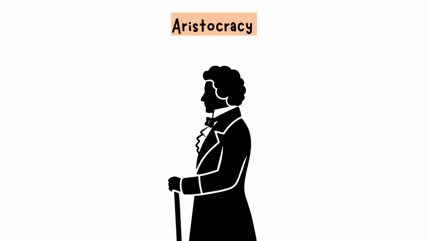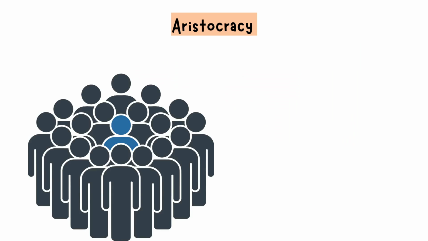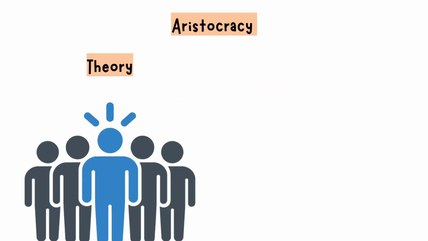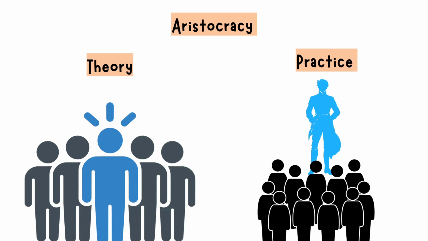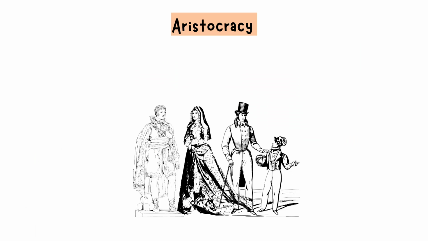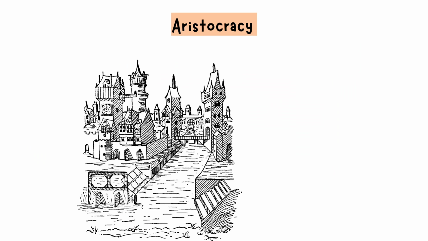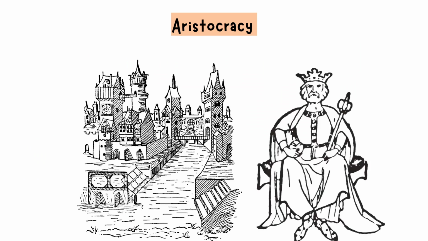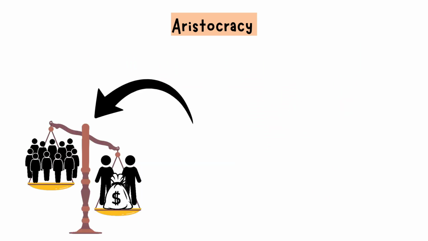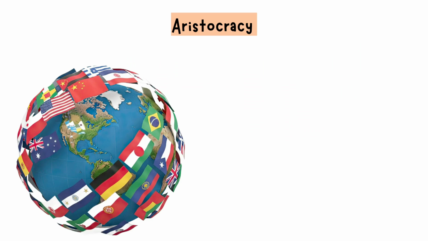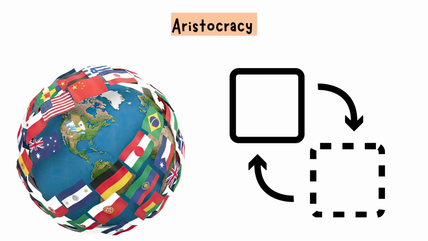who truly rules. Aristocracy. Aristocracy literally means rule by the best, from the Greek aristos, excellent, and kratos, power. In theory, it's government by the most capable and educated. In practice, it often became rule by birth, where noble families held land, titles, and authority simply because of their lineage. Medieval Europe thrived on this system, where aristocrats advised kings and dominated politics. Unlike oligarchies driven by wealth, aristocracies were built on heritage and social class. Today, most have faded, replaced by merit-based systems, but echoes remain wherever privilege still outweighs ability.